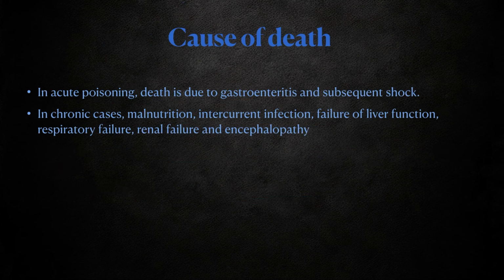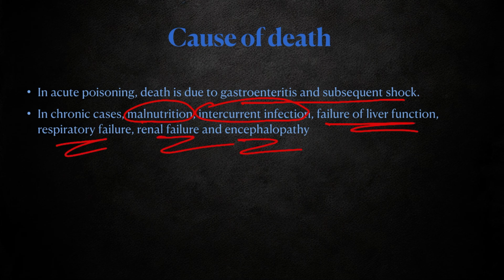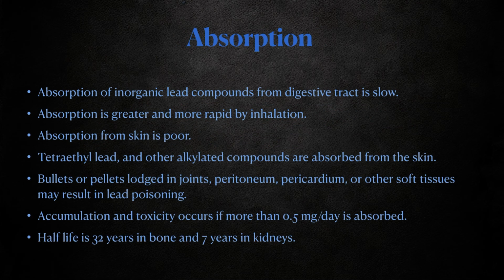Cause of death: in acute poisoning, death is due to gastroenteritis and subsequent shock. In chronic cases, malnutrition, recurrent infections, failure of liver functions, respiratory failure, renal failure, or encephalopathy. So, multi-organ failures are seen in lead poisoning and the person may die. Acute poisoning may lead to gastroenteritis, ultimately leading to shock and death.